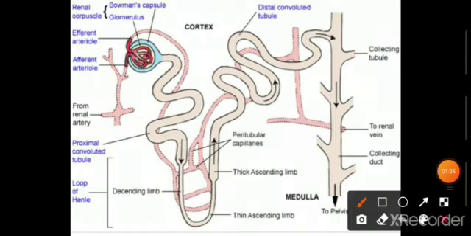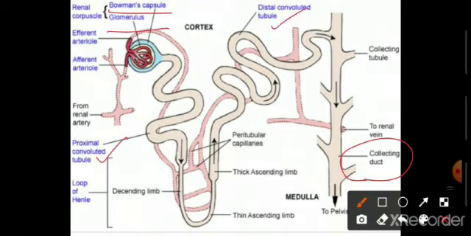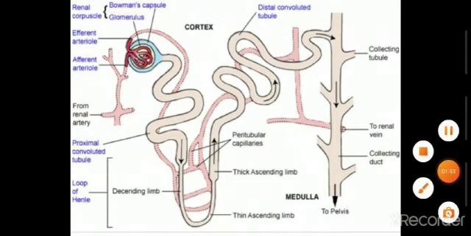Last one is the collecting duct, where selective reabsorption of glucose, amino acids, salt and a major amount of water takes place. So in this structure we have to learn the functioning of the Bowman's capsule, glomerulus, proximal convoluted tubule, and distal convoluted tubule. These are the tubular parts of the nephron. And the last one is the collecting duct.